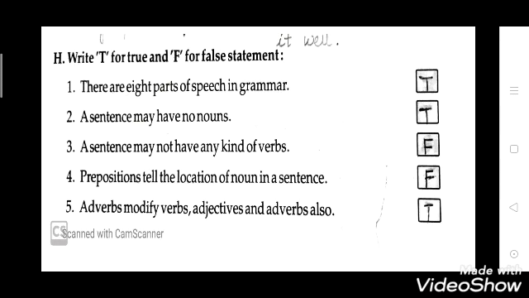Third, a sentence may not have any kind of verb. It is false. A sentence should have a verb. Fourth, prepositions tell the location of a noun in a sentence. It is false, because prepositions only tell about the position or place of someone or something. It does not tell about the location of the noun. The last is, adverbs modify verbs, adjectives and adverbs also. Yes, it is true.